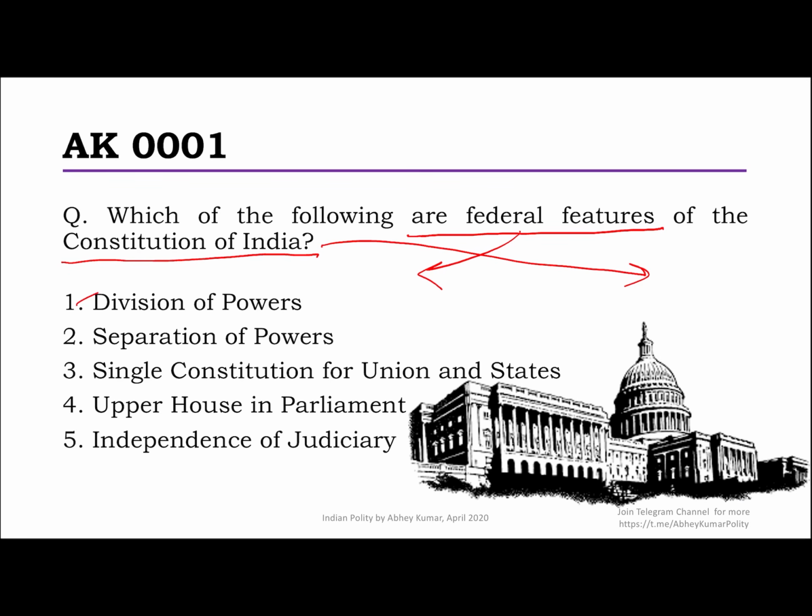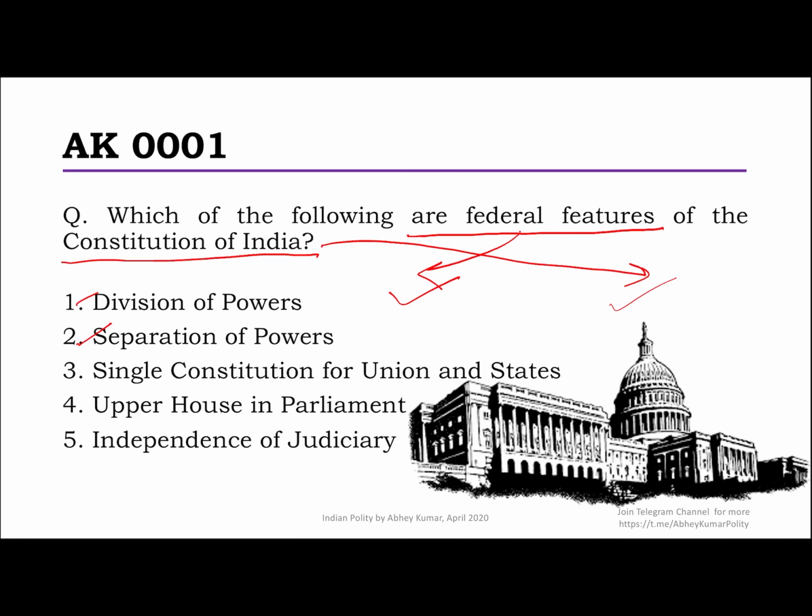Now let us see the first option, the division of power. I'm sure we all easily will agree that it is a federal feature. Because whenever you have a center and state relationship, or federation and federating units or provinces, there must be clear-cut division of power, the way it is done in the Constitution of India. Very simple example, we know the 7th schedule clearly defines the subjects for each of them.